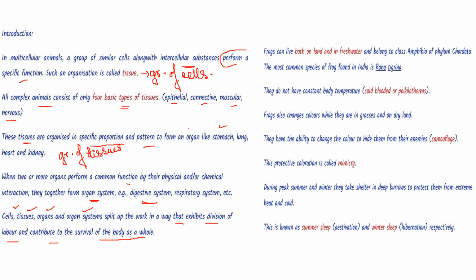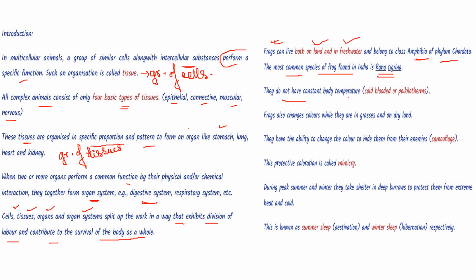Therefore, we can say that proper functioning of cells, tissues, organs, and organ systems as a whole is very critical for our survival. In this chapter, we find that the frog is taken as an exemplary organism to study different organ systems. So frogs, as we learned from our previous chapter, are amphibians under the phylum Chordata, and they can live both on land and in fresh water. The most common species of frog found in India is Rana tigrina.